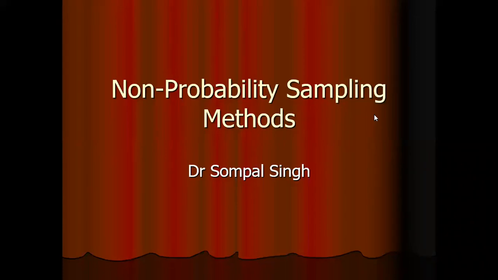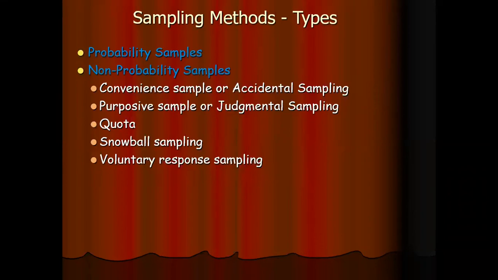Today I'll talk about non-probability sampling methods. Sampling methods can be divided into two types, probability samples and non-probability samples. These are various types of non-probability sampling methods. One is convenience sample or accidental sampling. The other is purposive sample or judgmental sampling. Then there is quota sampling, snowball sampling, and voluntary response sampling.